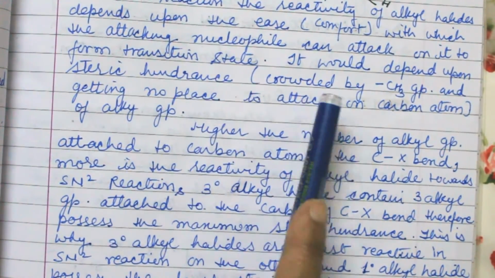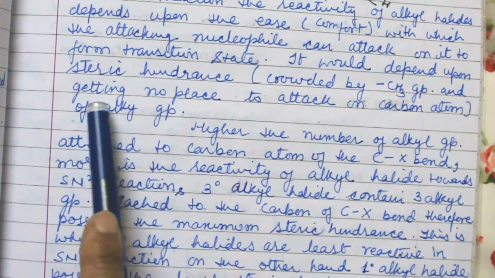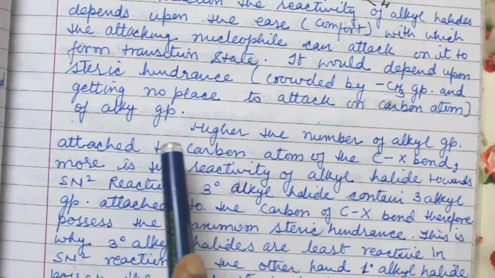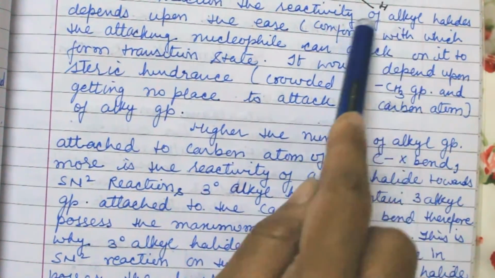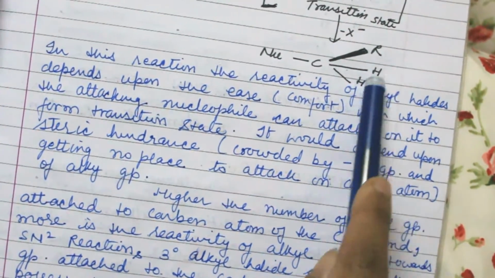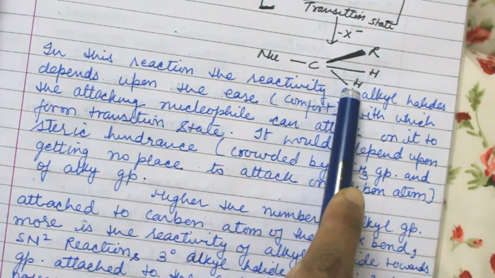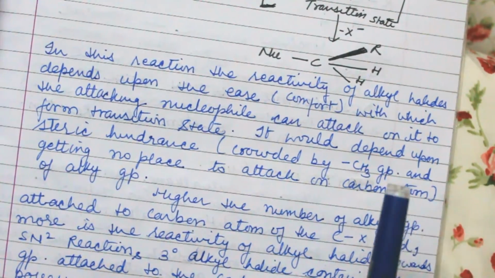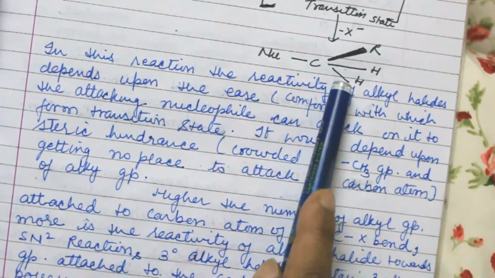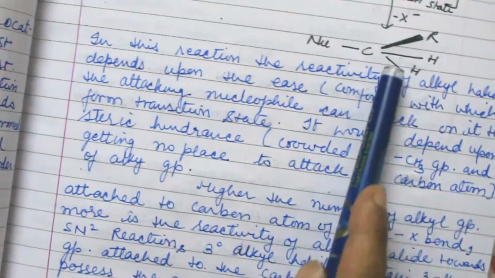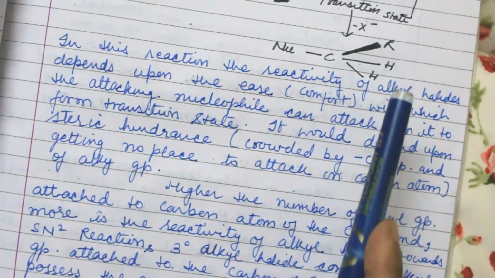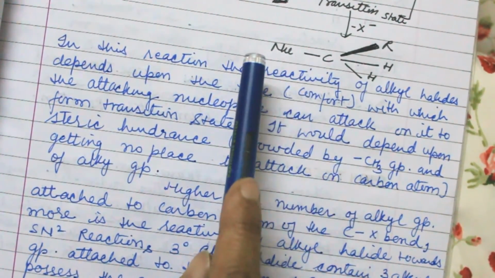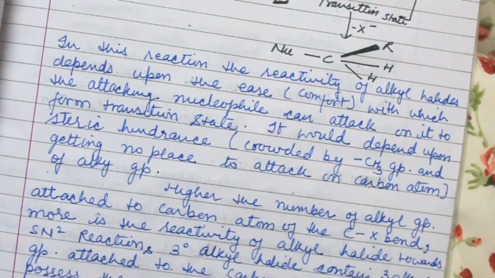Steric hindrance is being crowded by the alkyl groups and getting no place to attack the carbon atom. If all three bonds have alkyl groups, there is steric hindrance, it is crowded, and the nucleophile can't attack the carbon atom. But here the case is opposite: one alkyl group is there and two hydrogen atoms are there, so the nucleophile easily attacks the carbon.